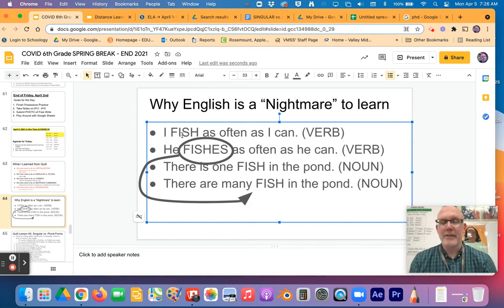Now here's where it gets nuts. So if I want to just use it as a noun and I want to say one fish, right? There's one fish in the pond. I don't add anything, right? Just fish. Guess what? The plural, the more than one version of fish, is the same word. There are many fish in the pond. See, that doesn't even make sense, because if you can put an es here for a verb, why couldn't you put there are many fishes in the pond, right? That's exactly what you think it should do. It does not. That's why this is such craziness.